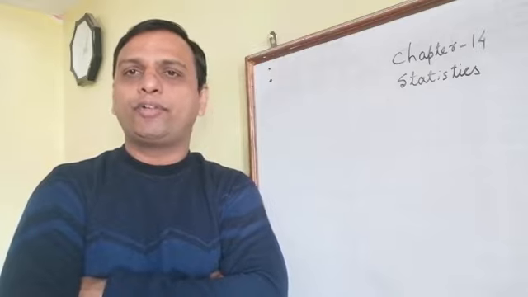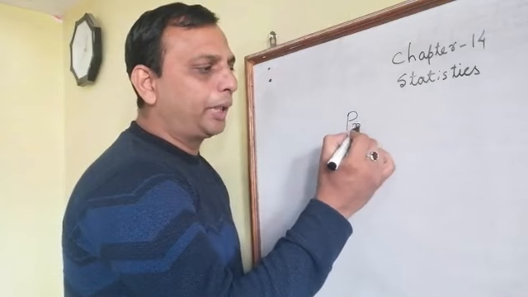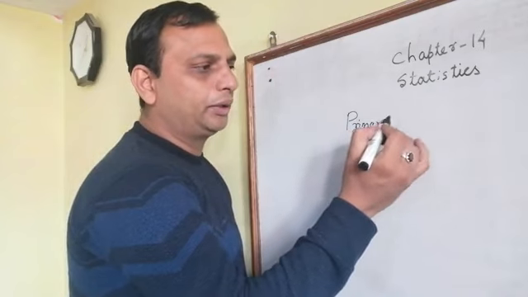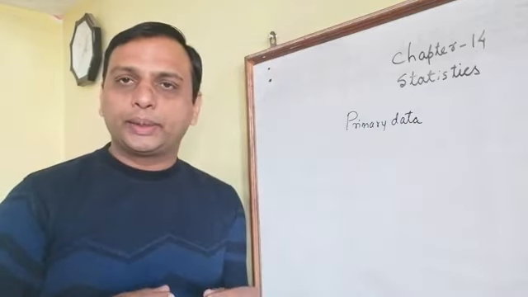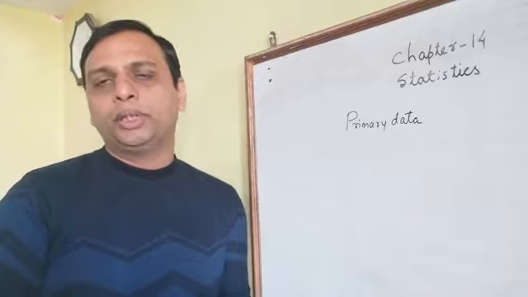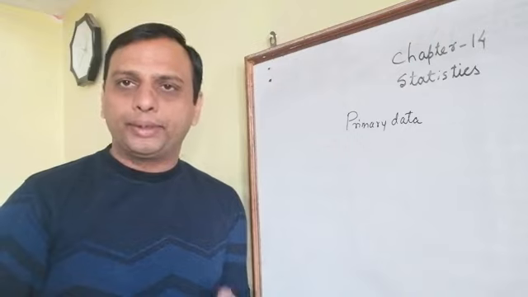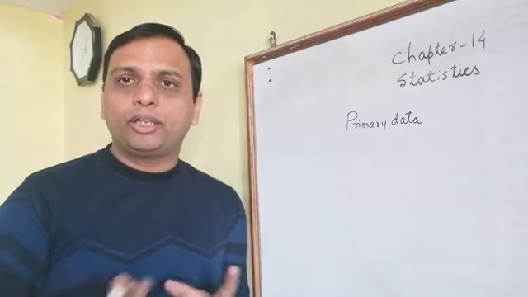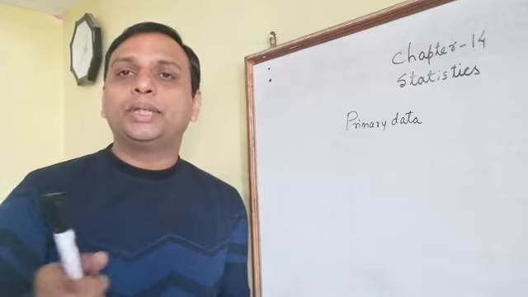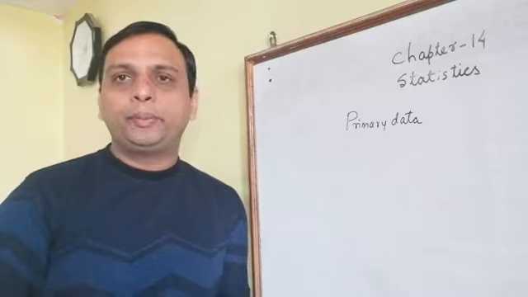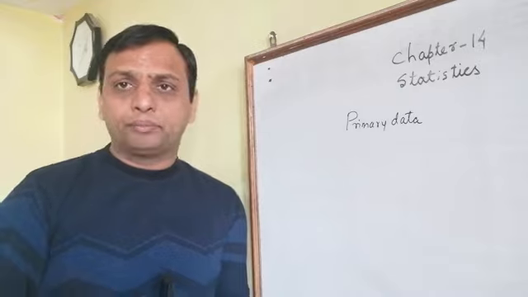This data we have divided into two groups. One is primary data, the second is secondary data. Primary data means data which was collected by the person himself or herself. If you are collecting data yourself, then that data will be considered primary data. For example, if somebody asks you to find the number of boys and girls in your class, that data is collected by you, so it comes in the category of primary data.